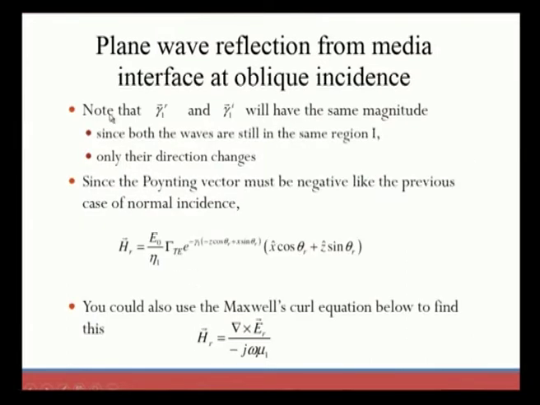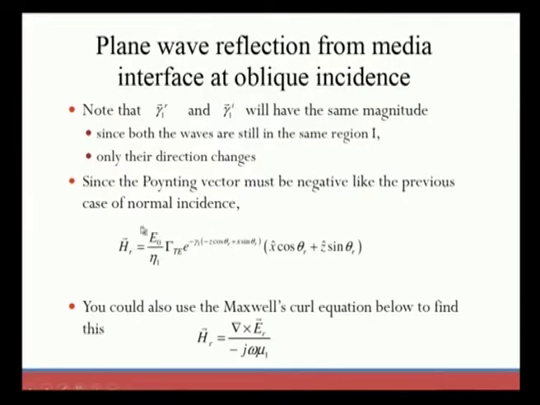Note that in both cases, the propagation constants of the reflected and incident waves have the same magnitude. Since both waves are still in the same region 1, only the direction changes, and the magnitude remains the same. And also the Poynting vector must be negative, like what we previously discussed for normal incidence.